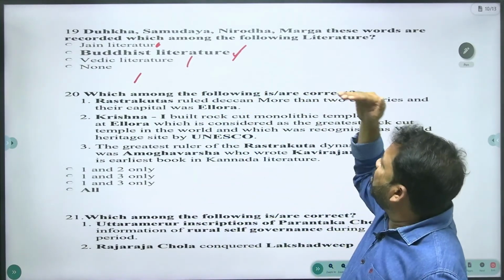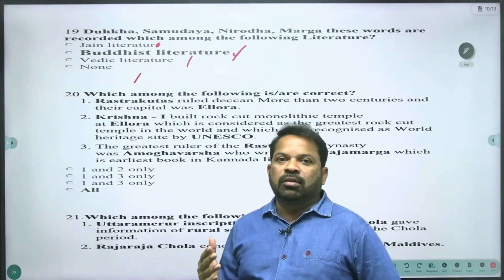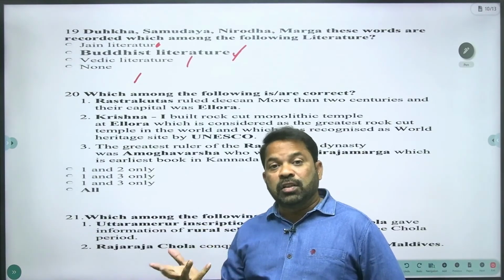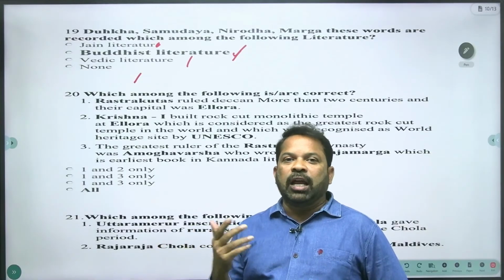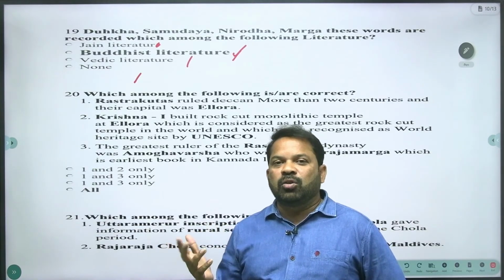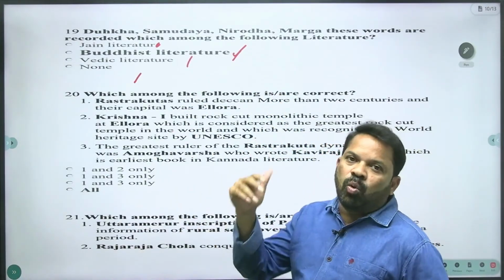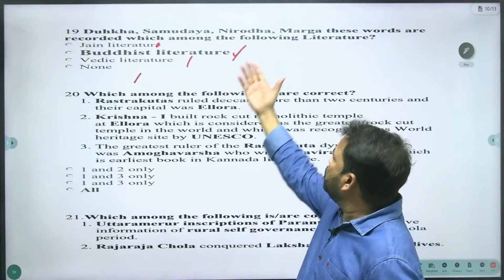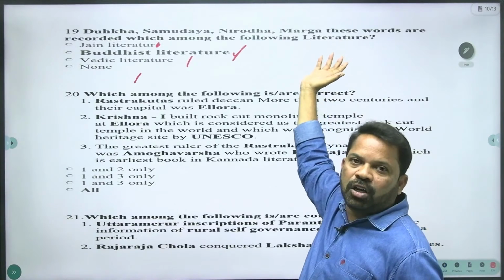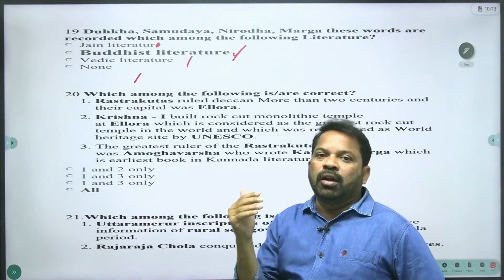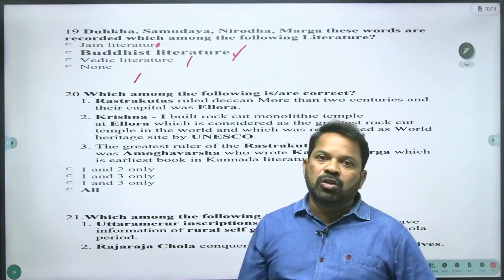And nirodha. Nirodha means we can't conquer the desires, but we can conquer the sorrow. So one can attain nirvana, to overcome the sorrowness, that is called nirodha. And how to overcome sorrowness? There is an ashtanga marga. There is a way, ashtanga marga. So if anybody follows the ashtanga marga, they won't get any sorrowness.